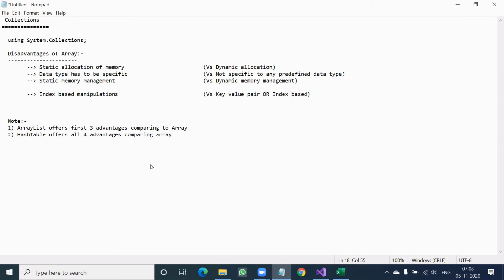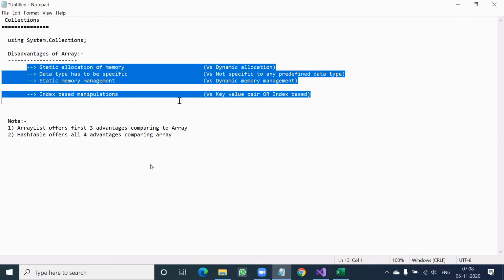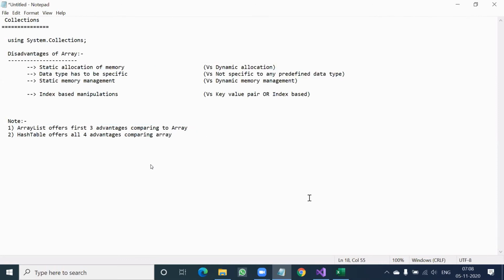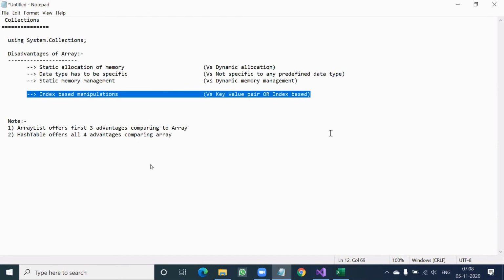So it depends upon your requirement. If you need all 4 advantages, then it is better to go for the hash table object. And if you want only 3 advantages, you go for the array list class. So let's have a look at how the hash table class helps us introduce this 4th advantage as well. What do you mean by key value pair? How to use it?